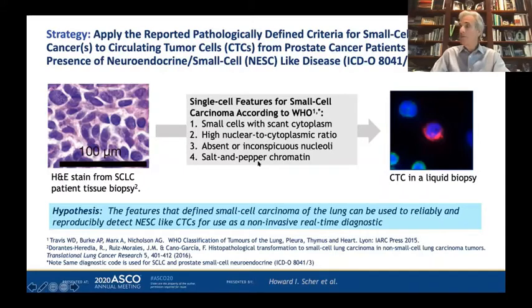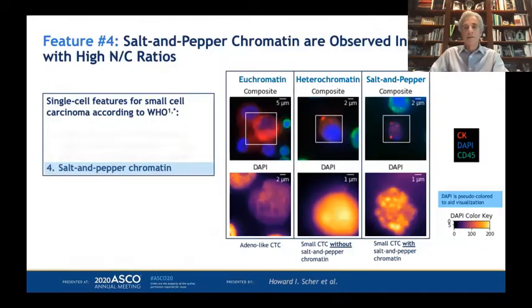The individual features are detailed here, and again, it was our hypothesis that the features that define small cell carcinoma of the lung could be used to reliably and reproducibly detect neuroendocrine-like small cell-like CTCs for use as a non-invasive real-time diagnostic. One example of the features is illustrated here and relates to chromatin status.